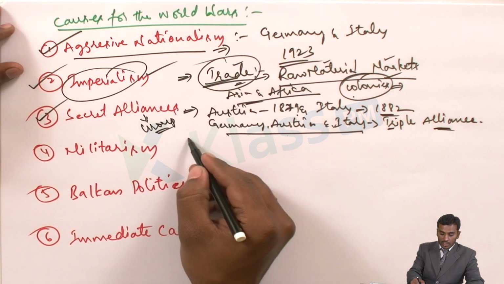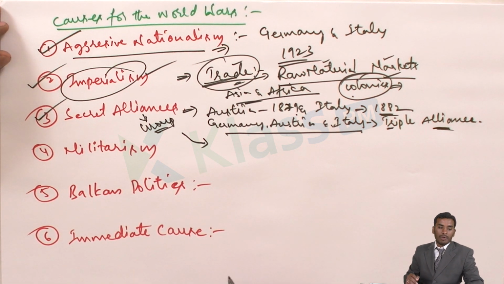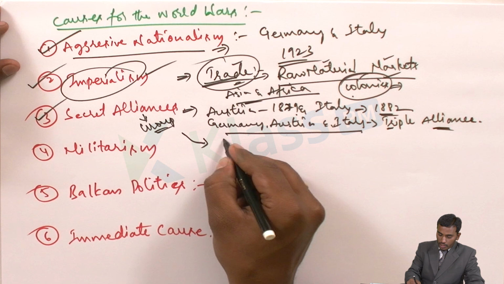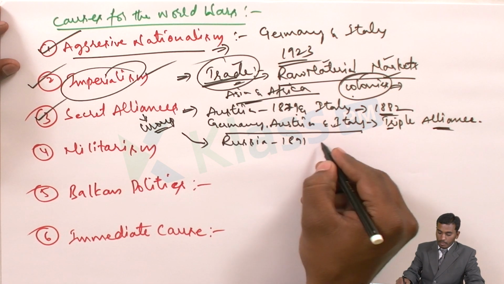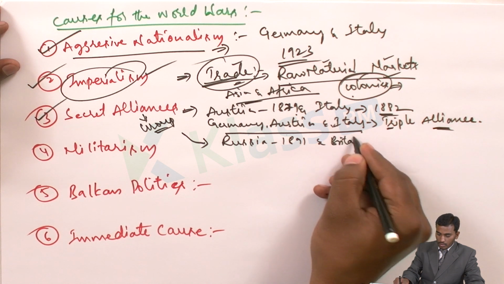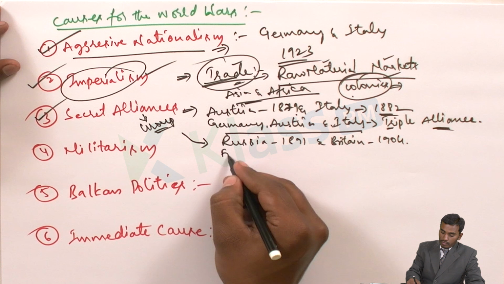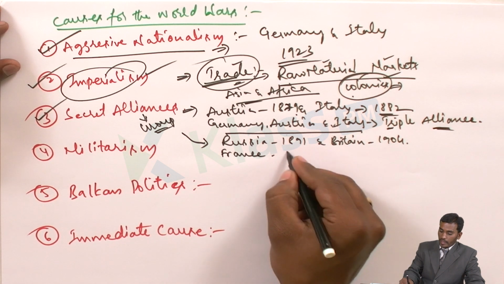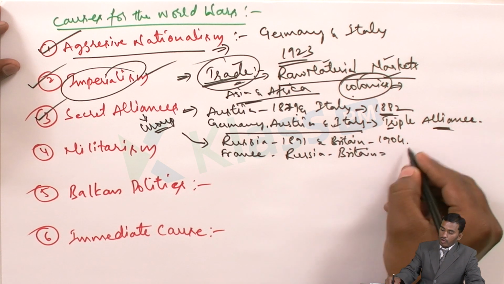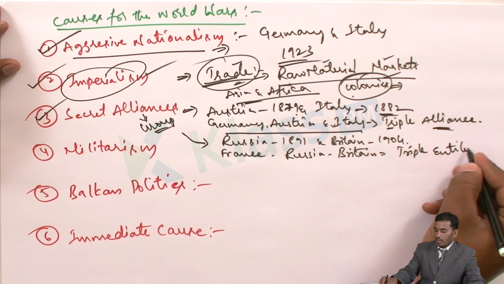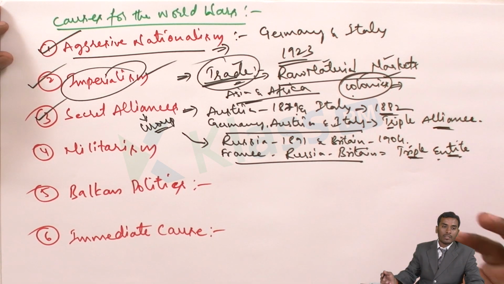And next, by seeing this, France also wanted to enter into an agreement. So France made a mutual alliance with the countries of Russia in 1891 and Britain in 1904. These three countries, who are they? France, Russia and Britain. These three formed a triple entity. Entity is also nothing but a group. So triple entity means a group.